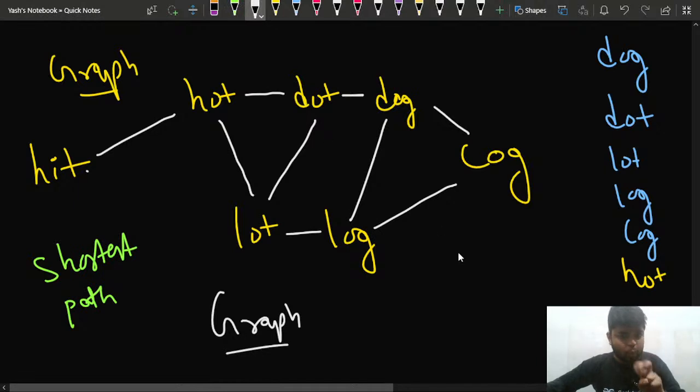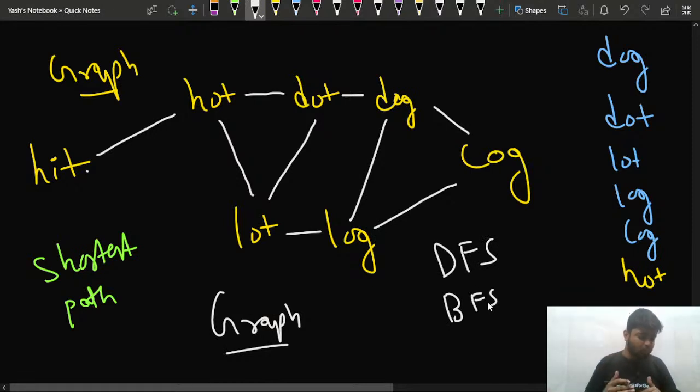One is DFS, another is BFS. Which algorithm will you use to find the shortest path in a graph? Will you use DFS or will you use BFS? All of you are saying BFS. Why not DFS?